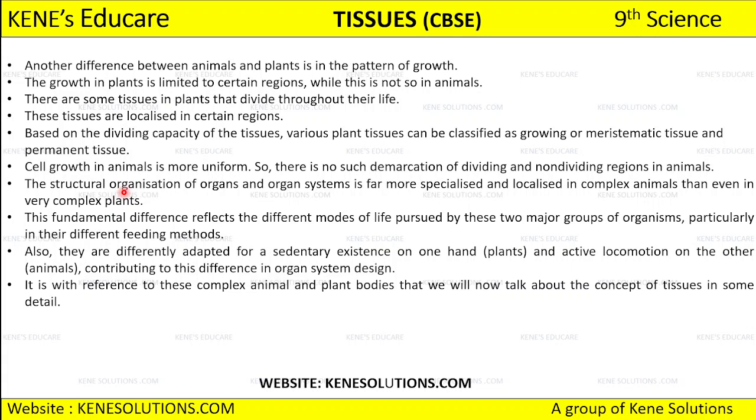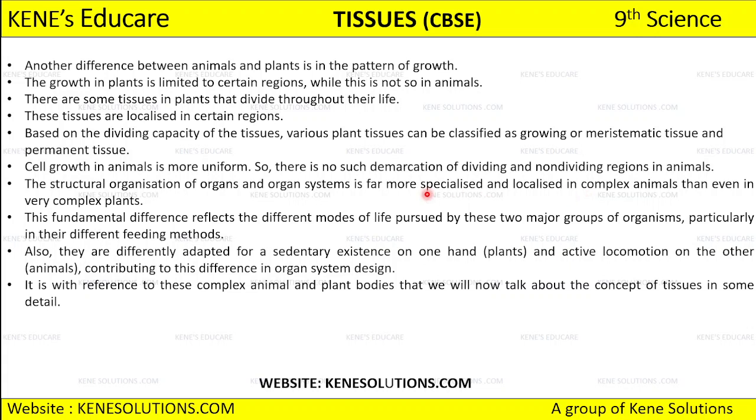So the structural organization of organ and organ system, the kind of structural organization existing between organ and organ system, is far more specialized and localized in complex animals. As you study animals, the more complex the animal, you will see that they have specialized organs, and they have a localized organ system which is performing their functions.